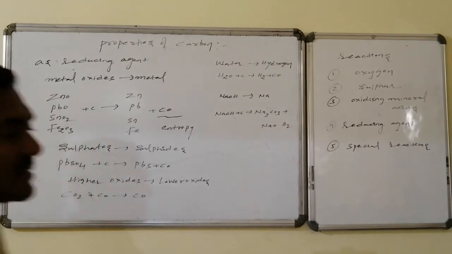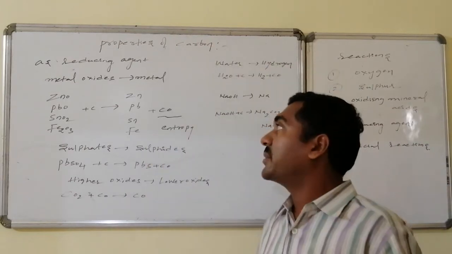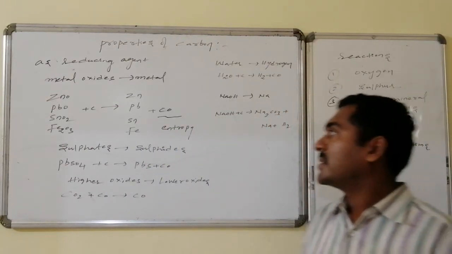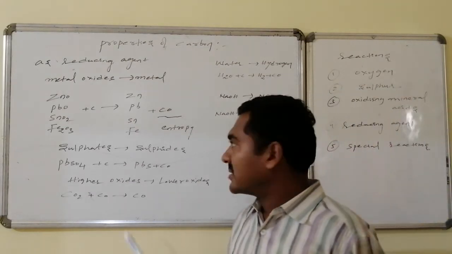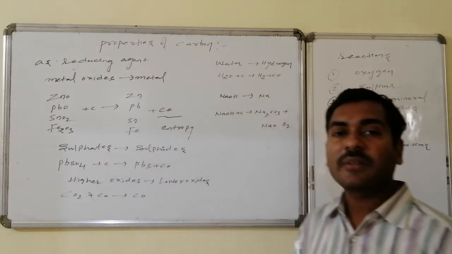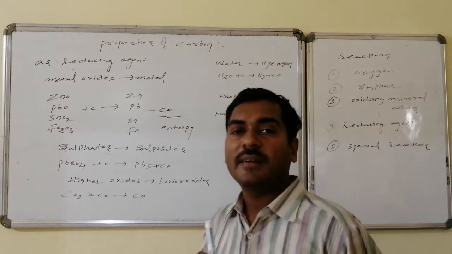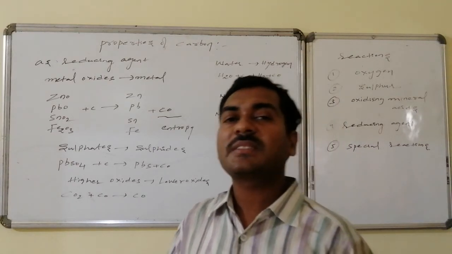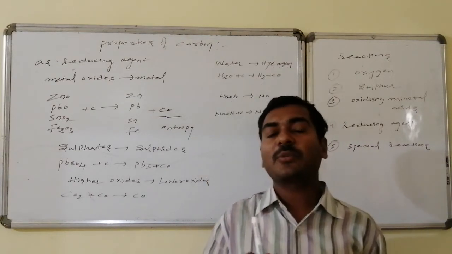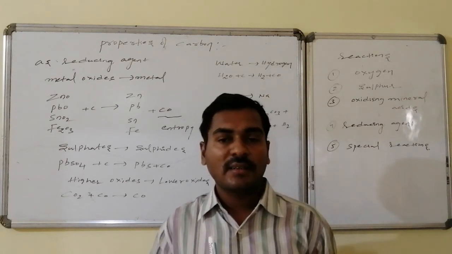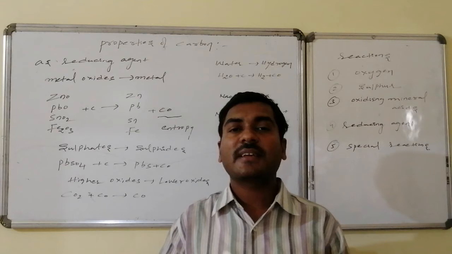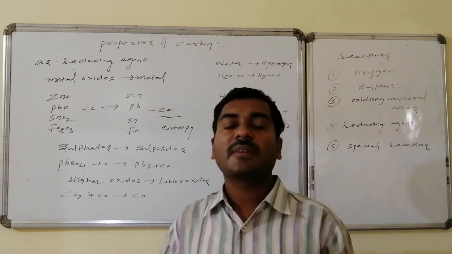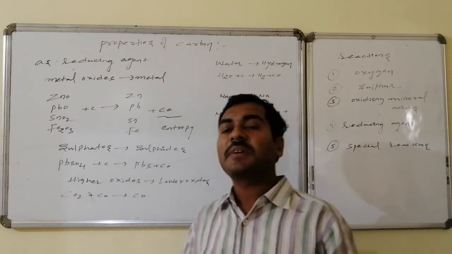Carbon acts as a best reducing agent. It reduces metal oxides to metals: zinc oxide, lead oxide, tin oxide, and ferric oxides on reaction with carbon are converted to the corresponding metals, followed by liberation of carbon monoxide. Because in the formation of carbon monoxide, the entropy of the system increases, that works as a decrement of delta G, which works as the reason for the progress of the reaction in the forward direction.